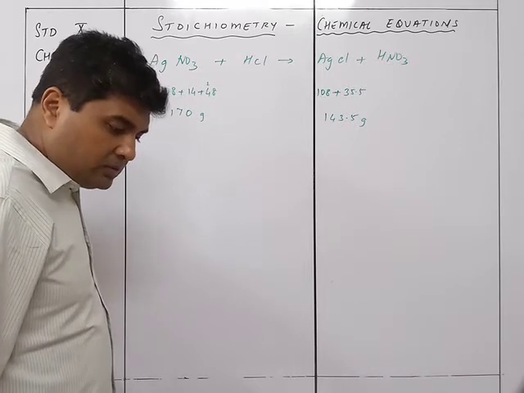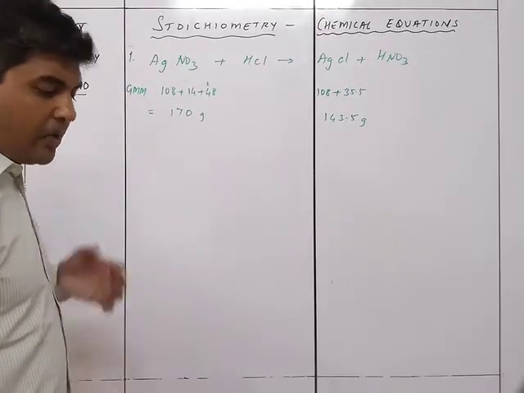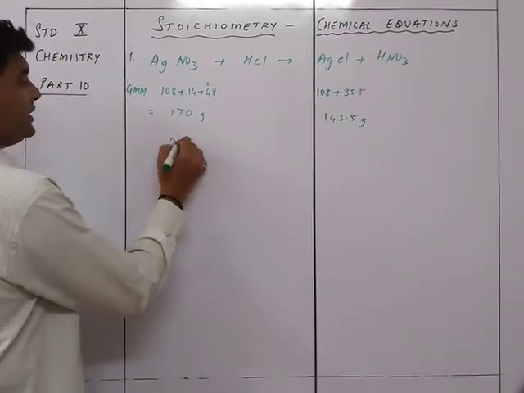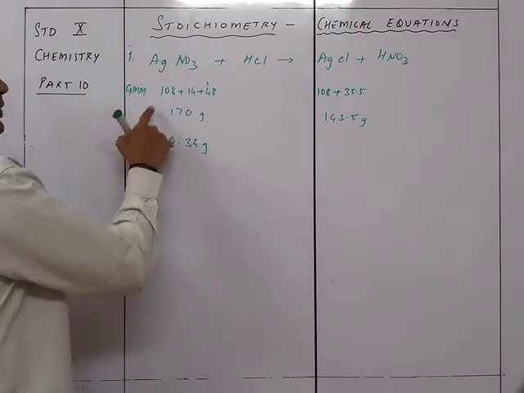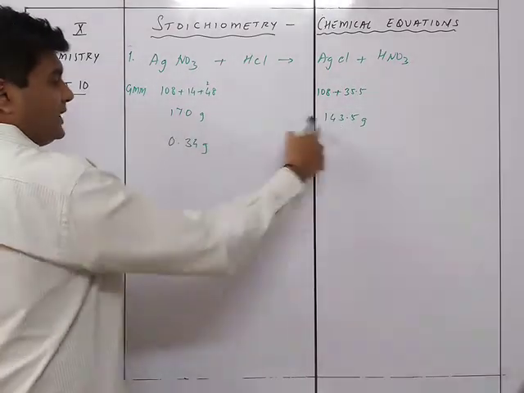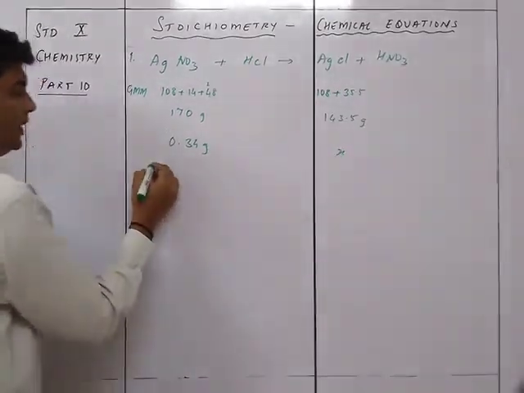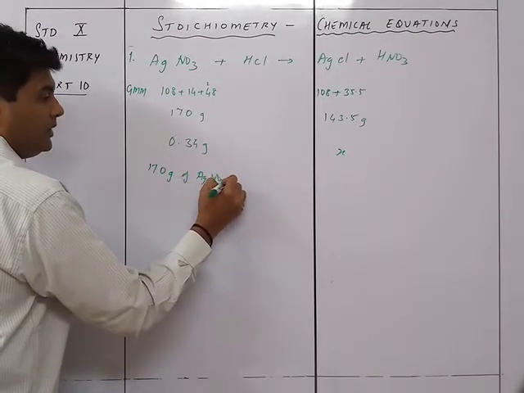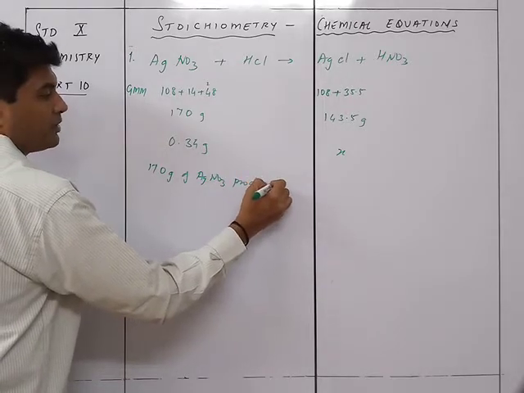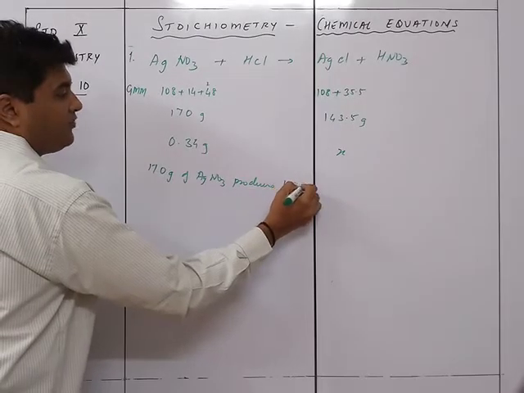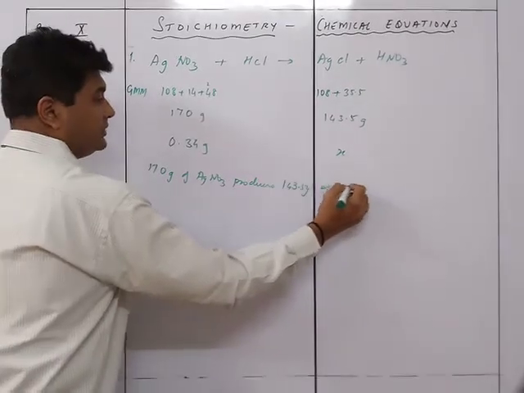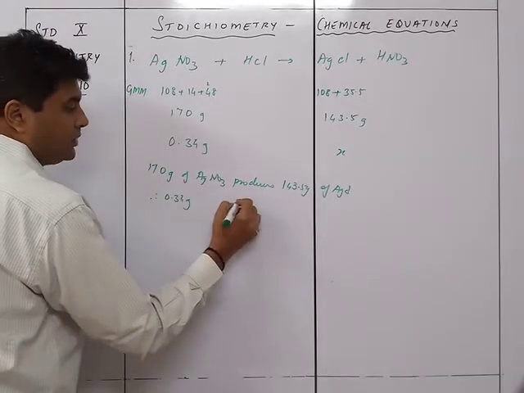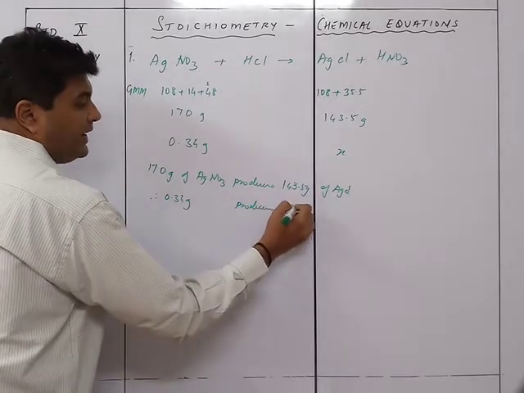We need to find out the amount of silver chloride formed by 0.34 grams. So we know that 170 grams of AgNO3 produces 143.5 grams of AgCl. Therefore, 0.34 grams produces X grams.